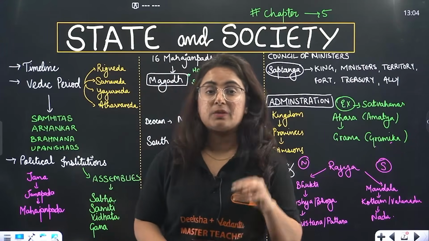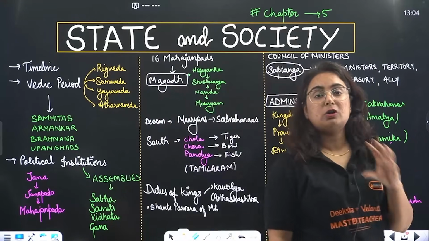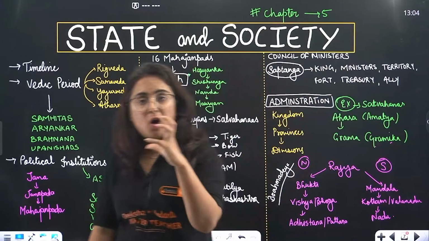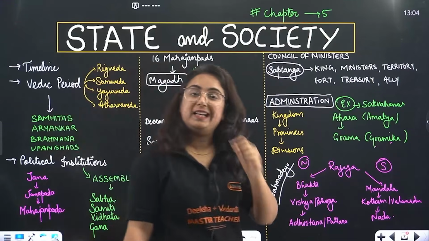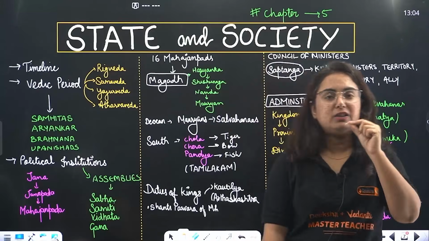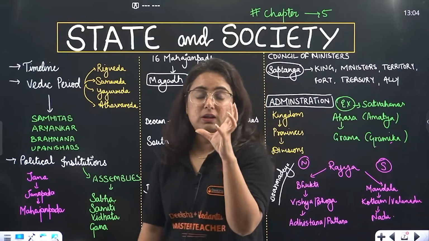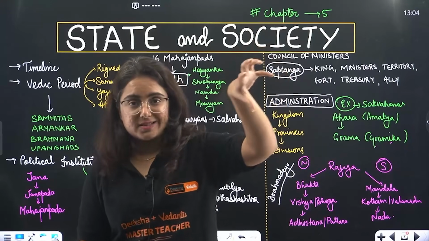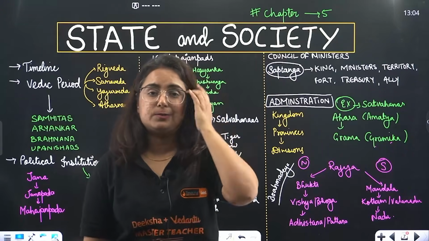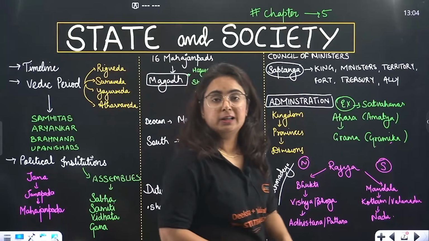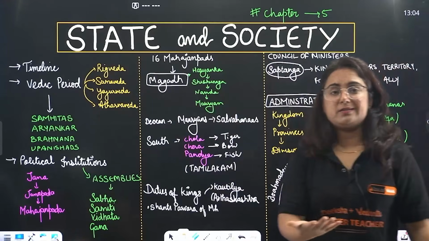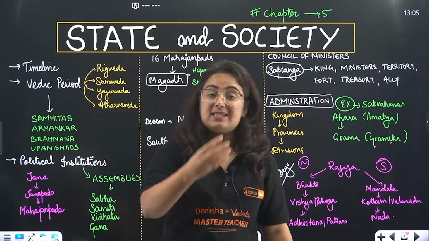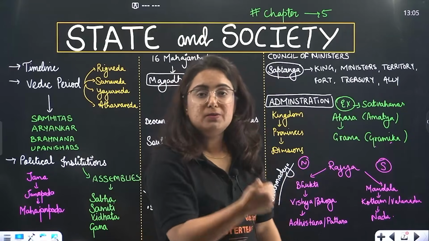But after this, humans got to know about the use of iron. And you know that iron is a strong metal, and it was very helpful for humans to cut the trees. As they got to know about cutting the trees, clearing the forest, from the Indus region they started moving towards the Ganga region. When they started moving here, what happened now? The population is increasing, the climate is changing, right? And they are settling now because they know about farming.